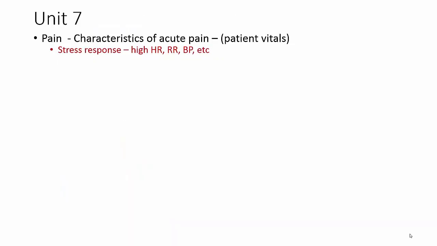Alright, last but not least, Unit 7. With Unit 7, guys, with pain, characteristics of acute pain. This is looking at patients' vitals. If they're in acute pain, sharp pain, there's going to be a stress response, which means you're going to have a high heart rate, high respiratory rate, high blood pressure, so you should see those signs as a nurse.